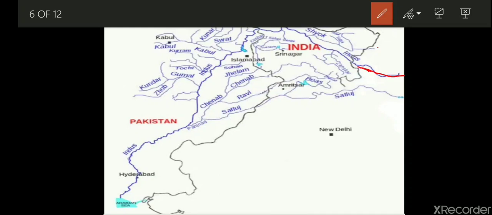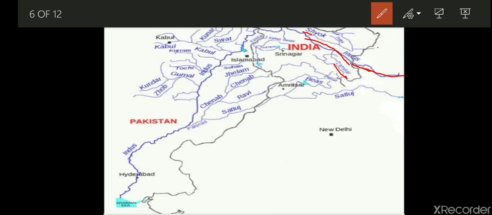From here it enters like that. Then there are some tributaries also, like Zaskar, Nubra, Shyok, Hunza. You can see them here. All these tributaries join in the Kashmir region, and it flows through Baltistan and Gilgit and emerges from the mountains at Attock.